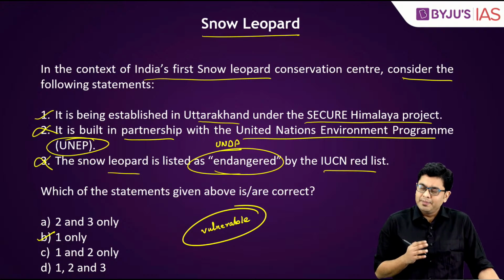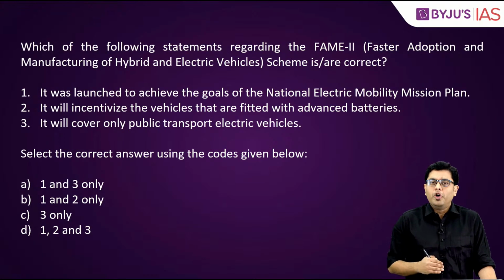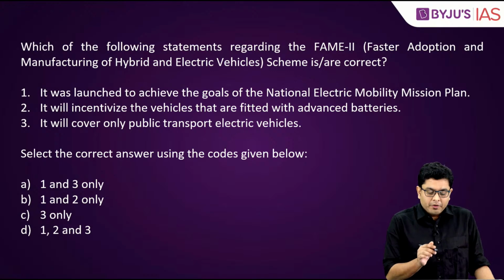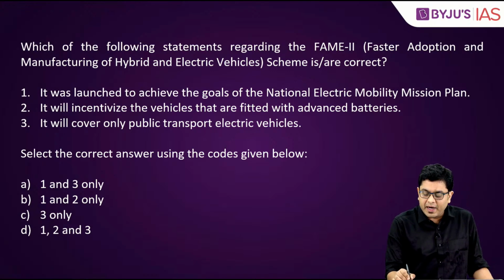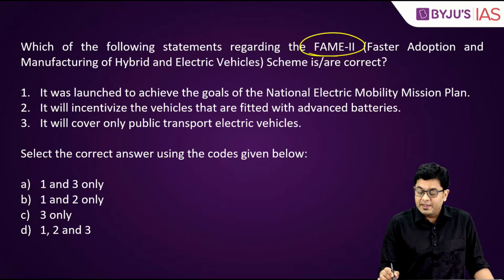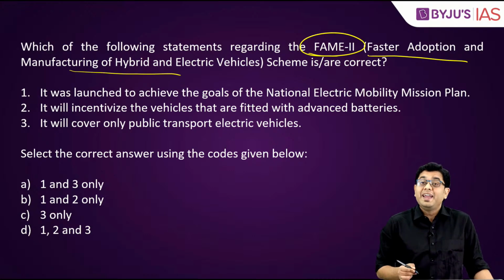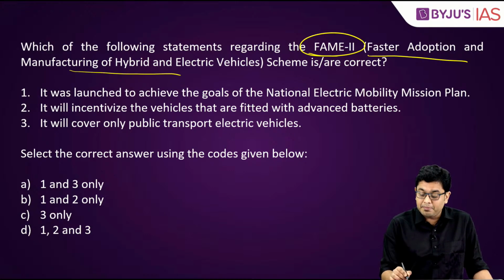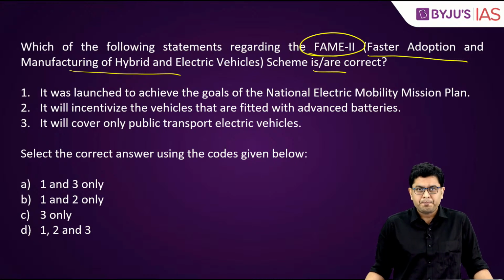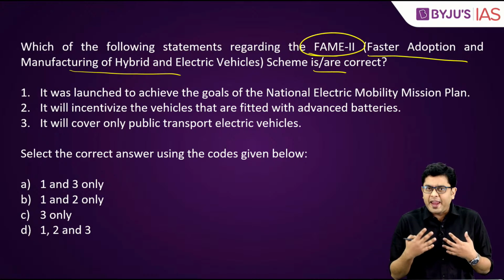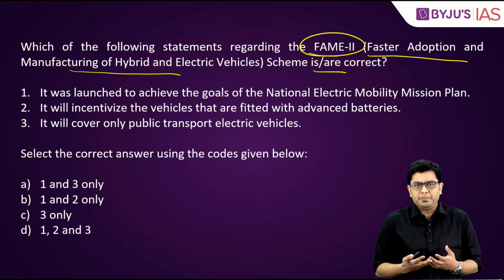Now, having said that, moving on to the next question. Which of the following statements regarding the FAME 2, that is Faster Adoption and Manufacturing of Hybrid and Electric Vehicle scheme, is or are correct? Now, what are these FAME and FAME 2 schemes?